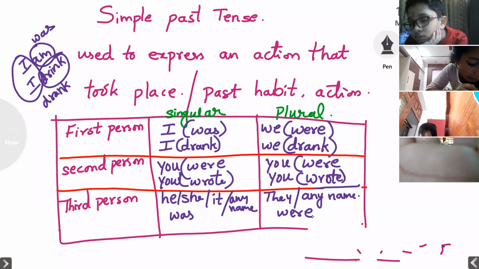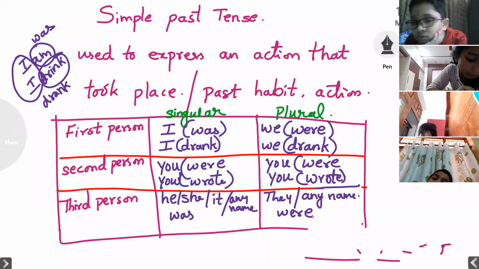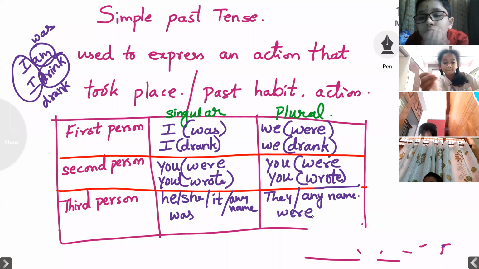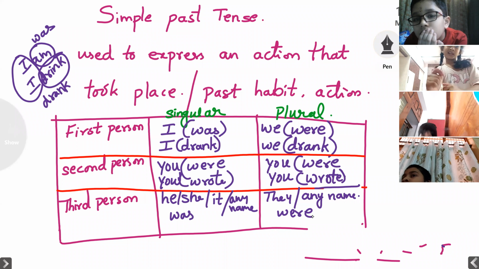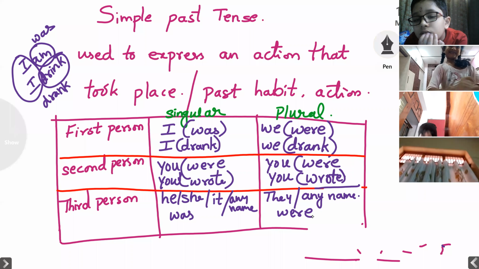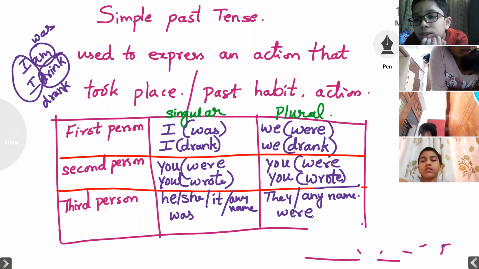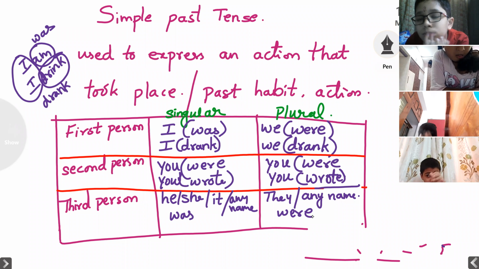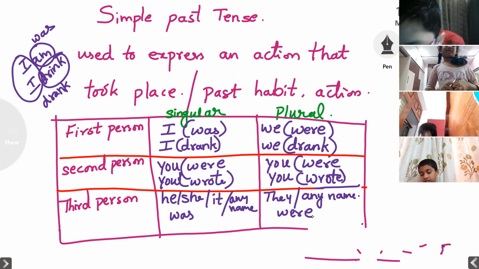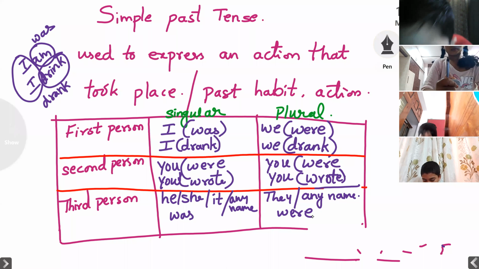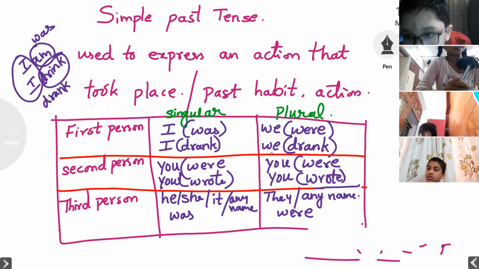Okay. Now look down. There are some examples here. I went to the library. What is the present form of went? Go. Yes, don't say I goed to the library. We should not add ed with all the verbs. Should we add? Unmute and tell me.